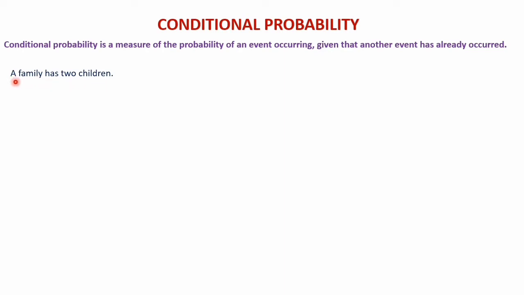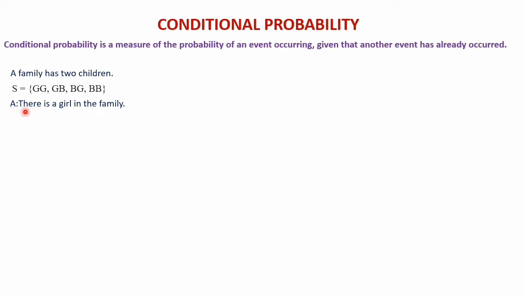Let's think of a situation. A family has two children. There are two children in the family, and the possibilities form the sample space. We can say S is equal to GG: first one is a girl, second one also a girl; GB: first one is a girl, second one is a boy; BG: first one is a boy and the second one is a girl; and BB: both are boys.